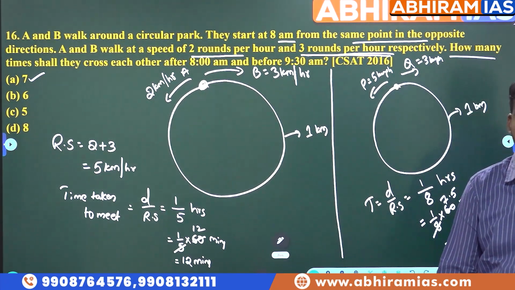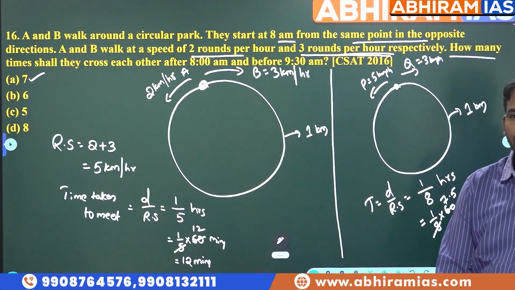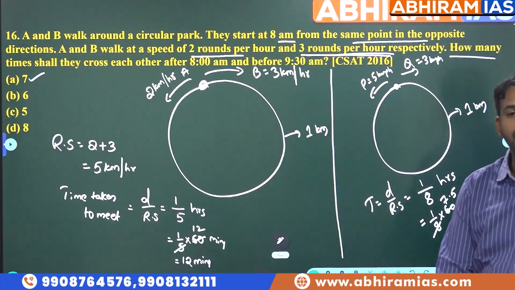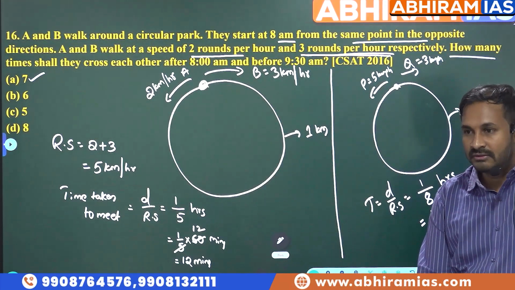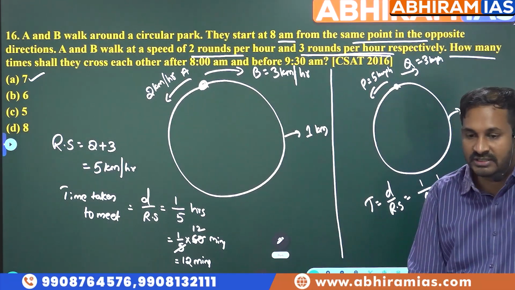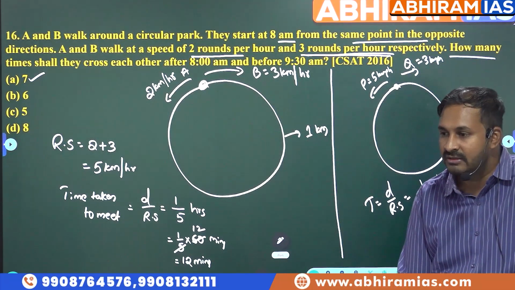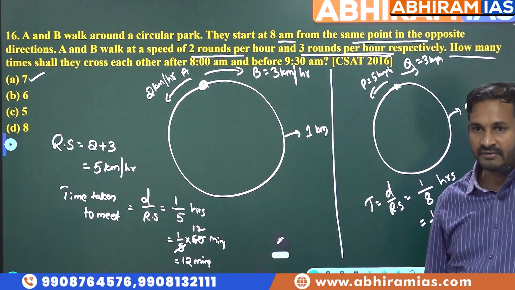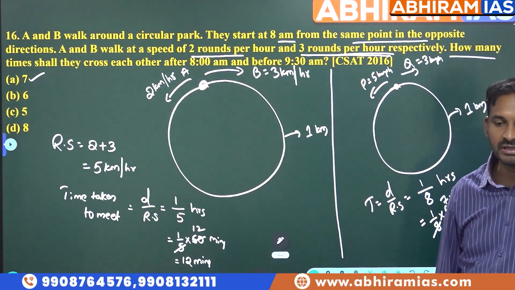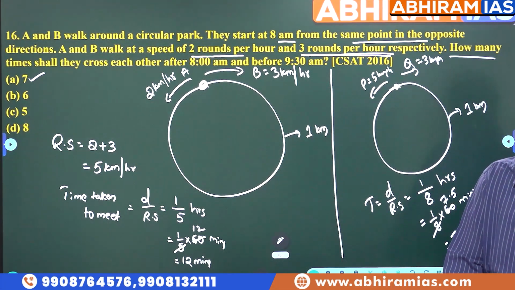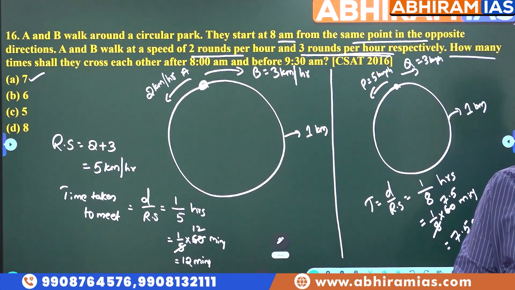What is the time difference they have given for us? Between what time? 5:20 and 7 a.m. What is the time difference? Please, it is not 7:20, it is 7. Please change that to 7. 5:20 to 7, just make it 7. What is the time difference? 1 hour 40 minutes.